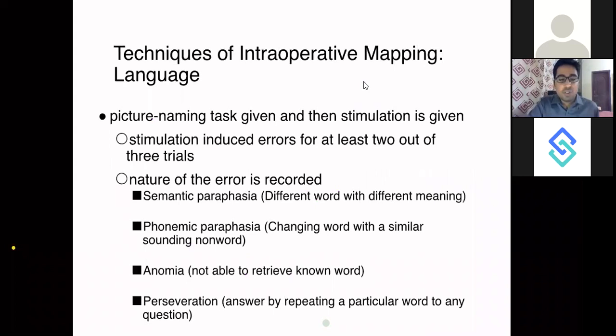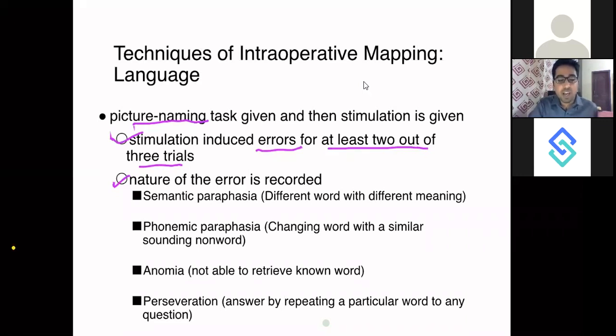Now, you will also give the patient some picture naming tasks. You will give him some standardized pictures and ask the patient to tell the names of those pictures, and you will assess the errors in the identifications of those pictures. And if at least 2 out of 3 trials are wrong, then again you will say that the area is under risk. I should stop the surgery, or I should change my direction of the surgery. Nature of the error: what kind of speech deficit you will record during the surgery.